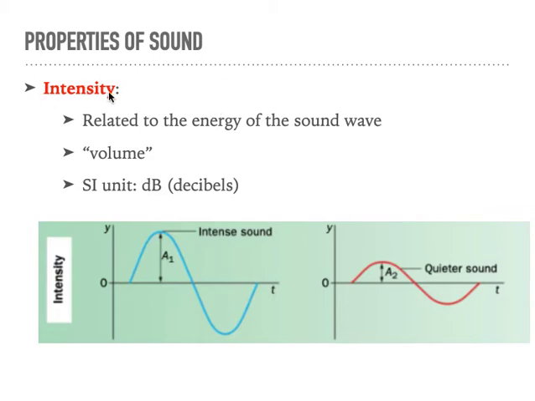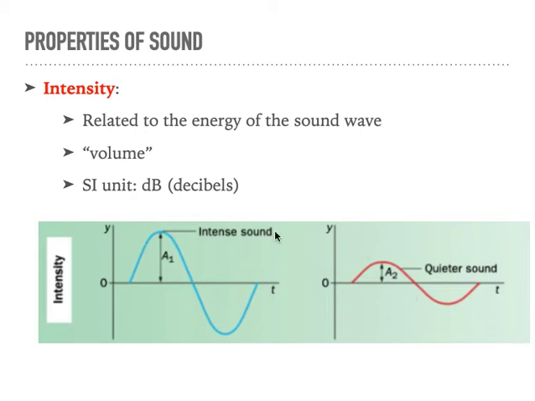So the intensity first, that's what we call volume, and it's related to the energy. Remember, the energy was the amplitude, so if we have this wave, the greater the amplitude, the louder it is, so more intensity.